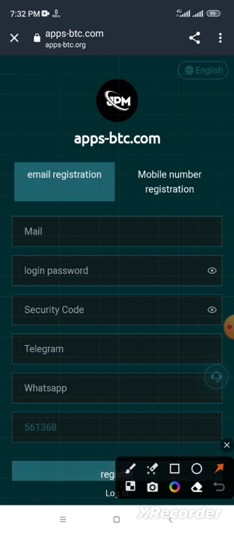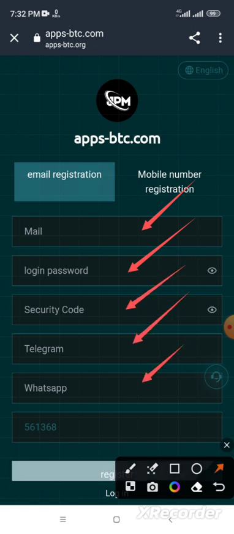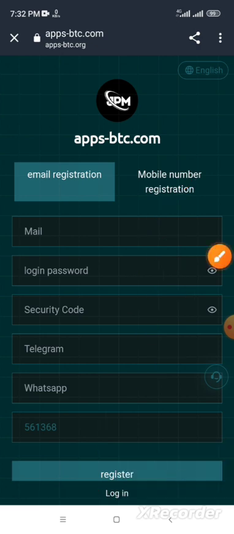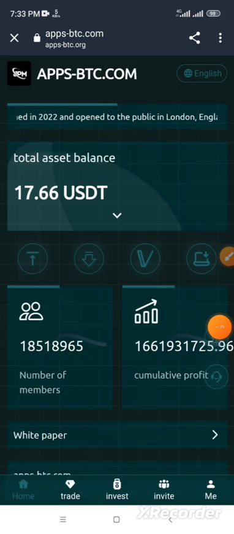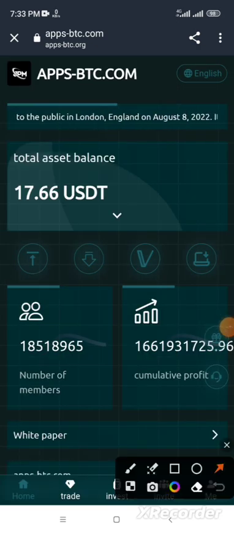If you want to register in this slide platform, put your email here and your password here, repeat the password, and put your number, Telegram number, WhatsApp and click register. If you have an account in this slide platform, directly click login, and you will login directly to the platform. I will put my email here and the password and click login. Like we see everyone, this is my account in this slide platform.